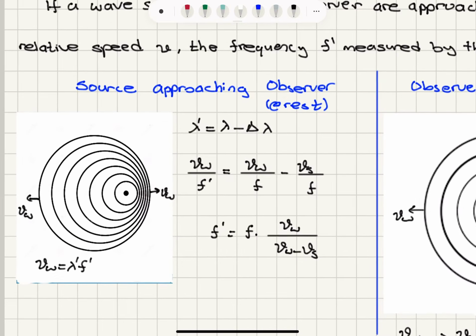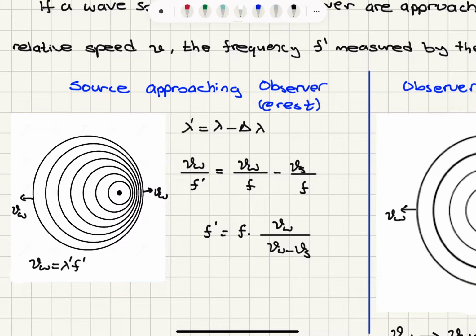For example, if the source is approaching and the observer is at rest, we would see that the wavelength of the waves approaching the observer at rest would seem to decrease. By how much?